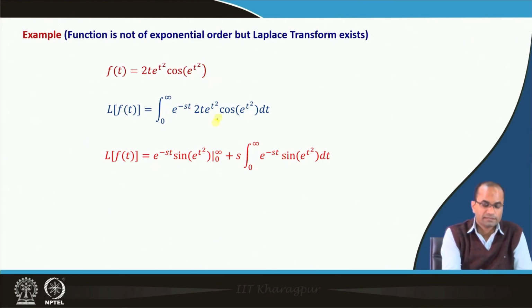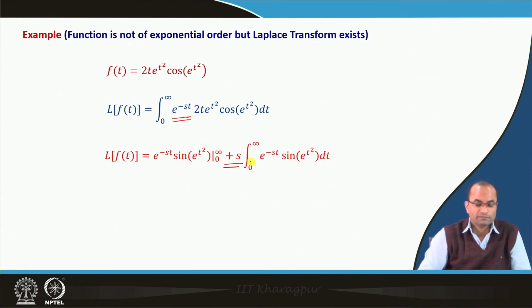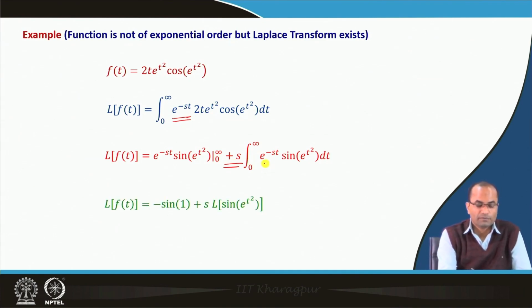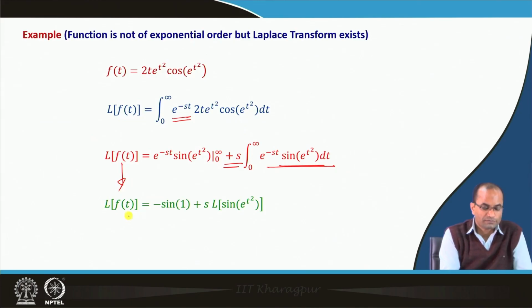So, e^(-st) and then minus s. That minus s and this minus will become plus. So, we have e^(-st) and then sin(e^(t²)). What we note now, so we have the Laplace of f(t): when t approaches infinity, this will go to 0, and when t goes to 0, we will get just minus sin 1.